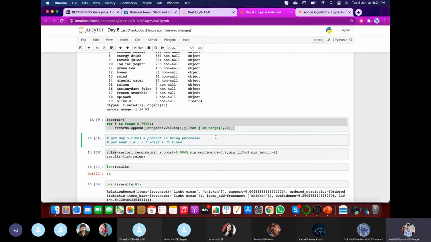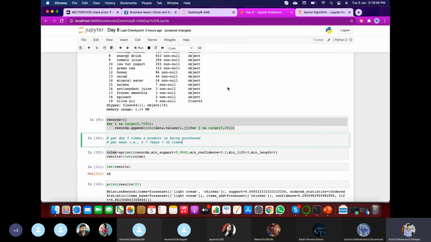As we have the data per week, the data available to me is a week's data, so we are going to multiply by 7 so that the product must be purchased 35 times. If you consider a day's record data, you can take it directly as 5.